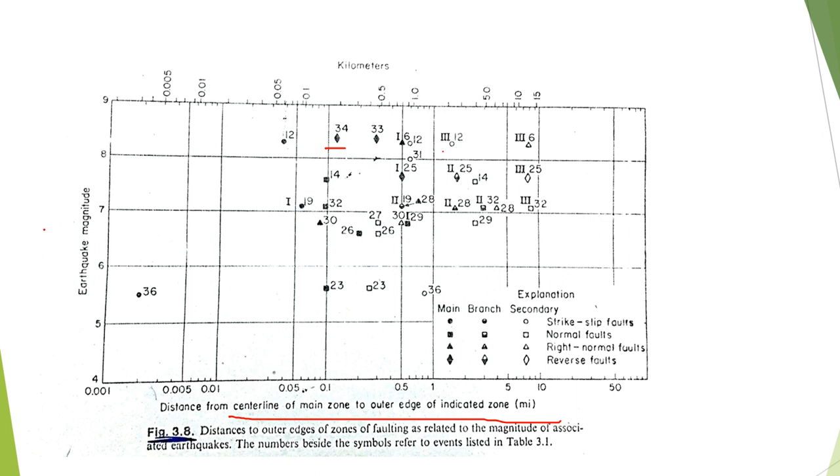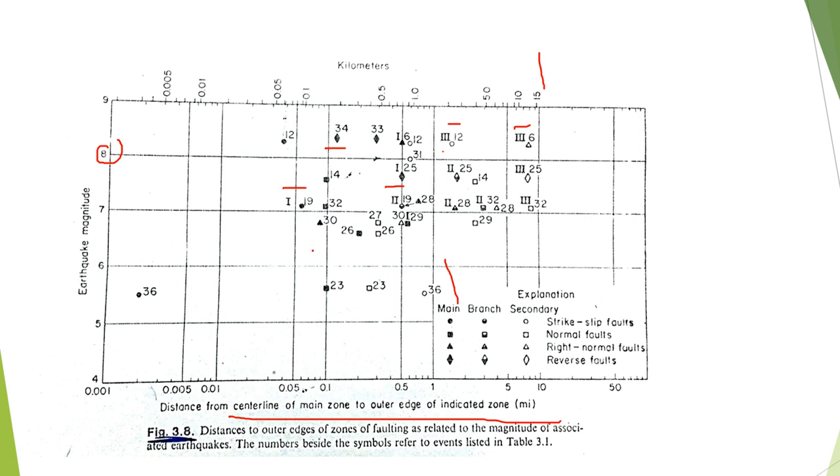So this is also a very important thing. You can see that, let's suppose this is an 8 magnitude earthquake. Over here you can see that the fault zone is a little bigger. You see number 3, number 3, then you have number 2, and then number 1. So for smaller earthquakes, you can see that the width of fault zoning is smaller. Over here it is bigger, up to 15 kilometers.